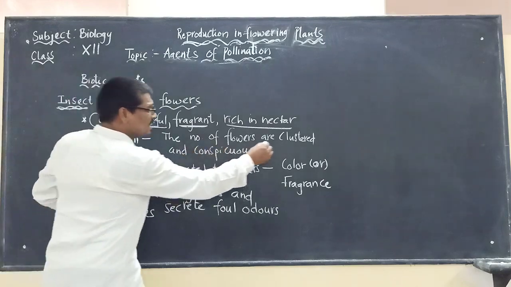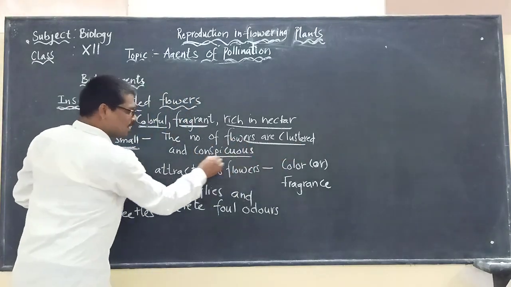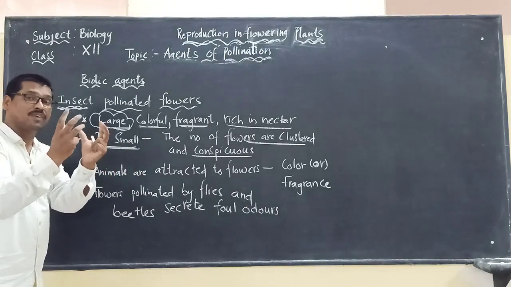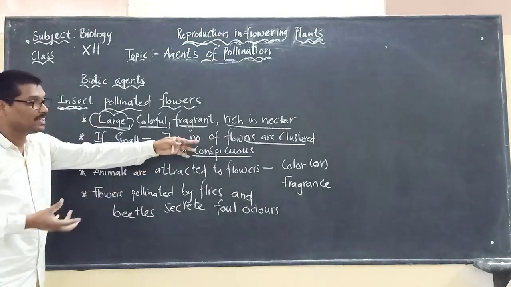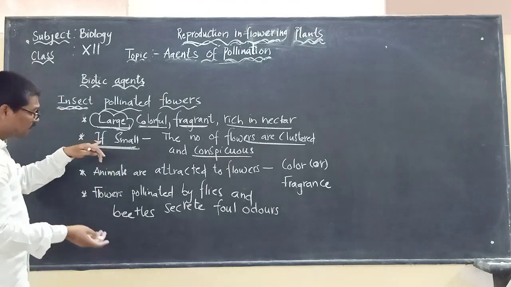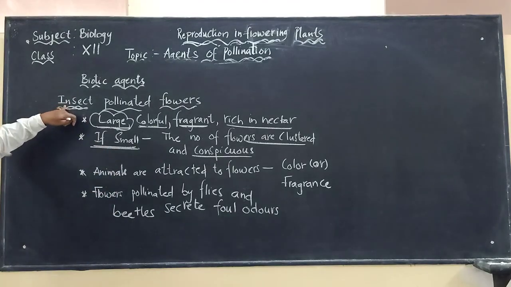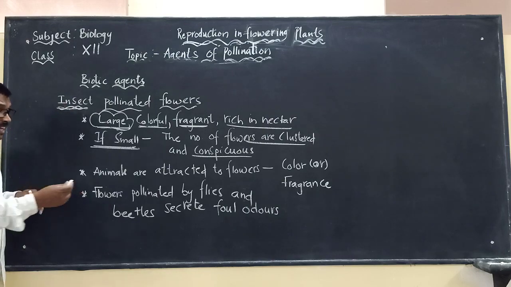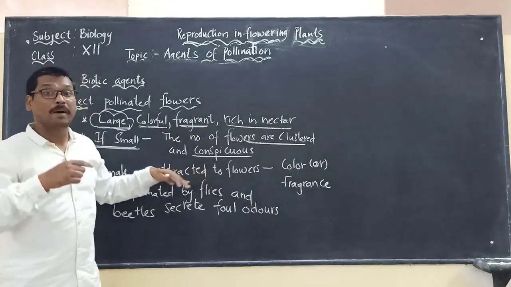So they are clustered together and conspicuous, means you can see them very clearly. They may be very small in size, but the number of flowers will be more as one group. That is called clustered. So even though they are small, they will be showing insect pollination.